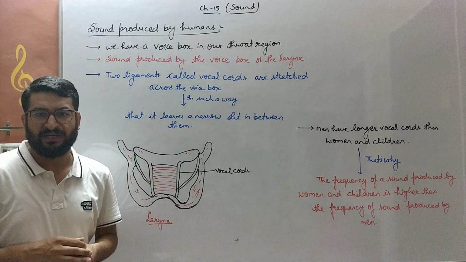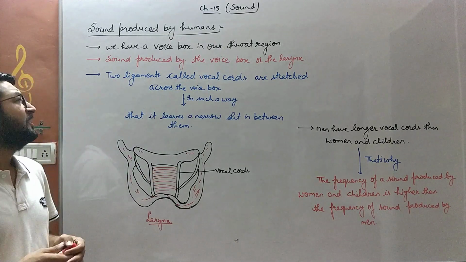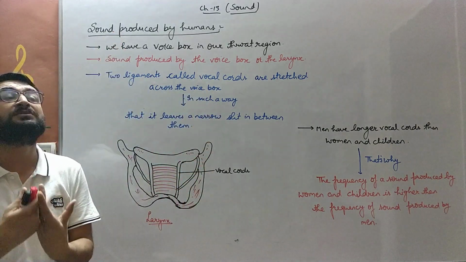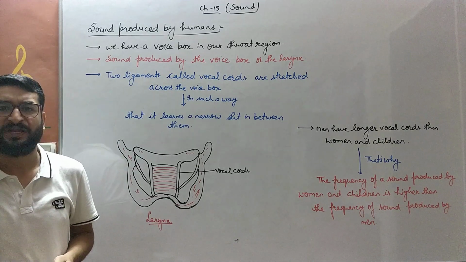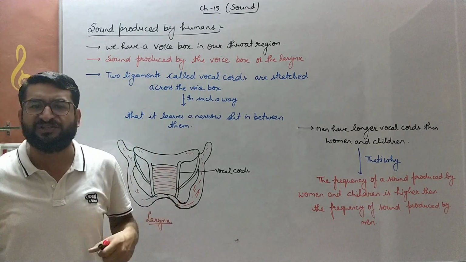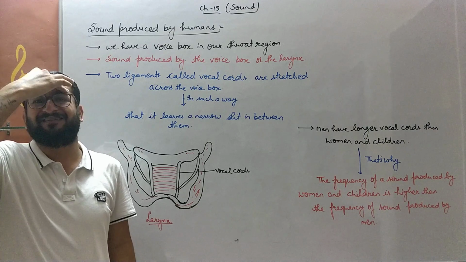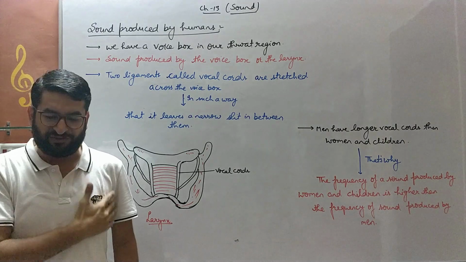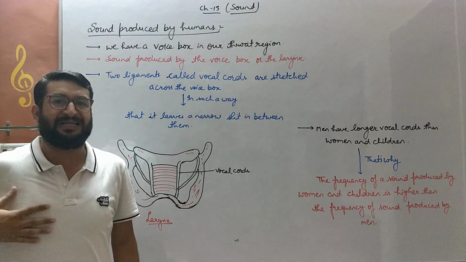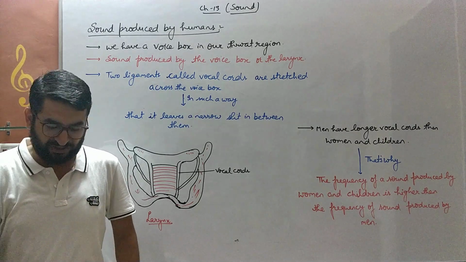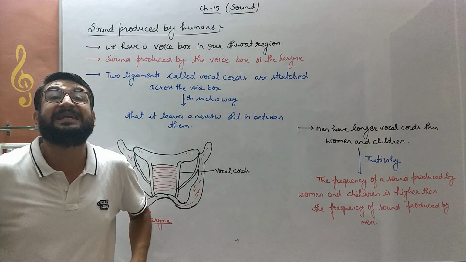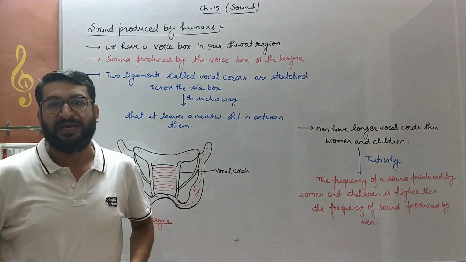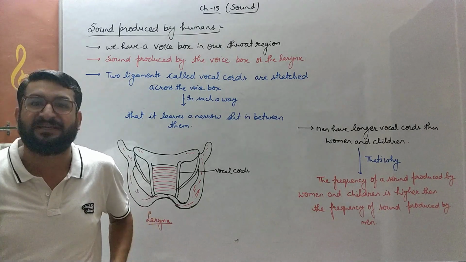Now we will discuss how the sound is produced by us, how human beings produce the sound. Human body has various regions. This region is known as head region. This region is known as a neck or throat region. This region is known as a thoracic cavity, thoracic region. This region, which we call pate in our general language, is known as abdominal cavity. And then we have our tail region, that is legs.